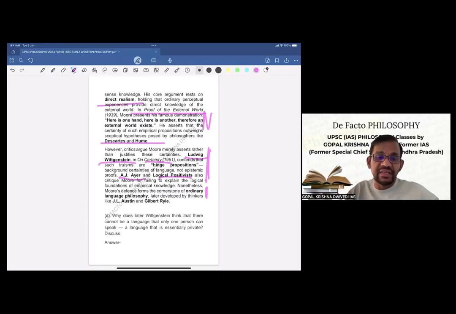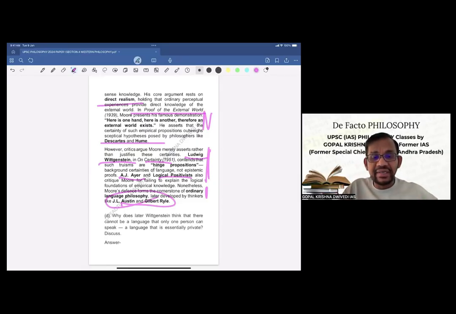Nonetheless, Moore's defense forms the cornerstone of ordinary language philosophy, later developed by thinkers like J. L. Austin and Gilbert Ryle. So now you see, a number of philosophers have been mentioned, a number of references, books have been given, proper criticism has been given, and then concluding remarks are there. So this makes the question answer complete. Now let us go to the next one.